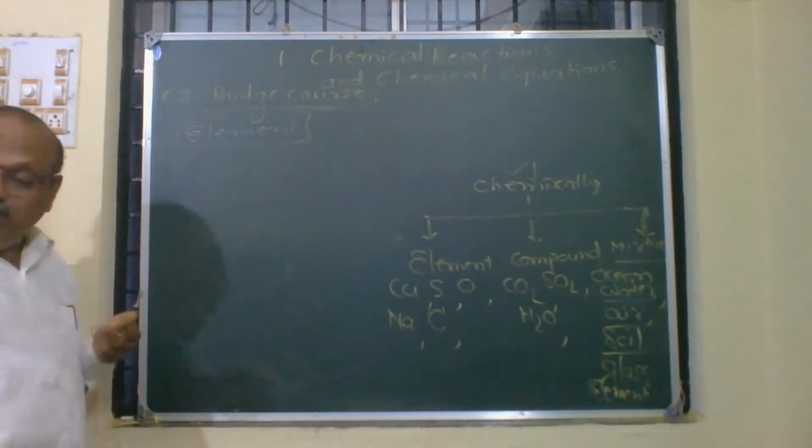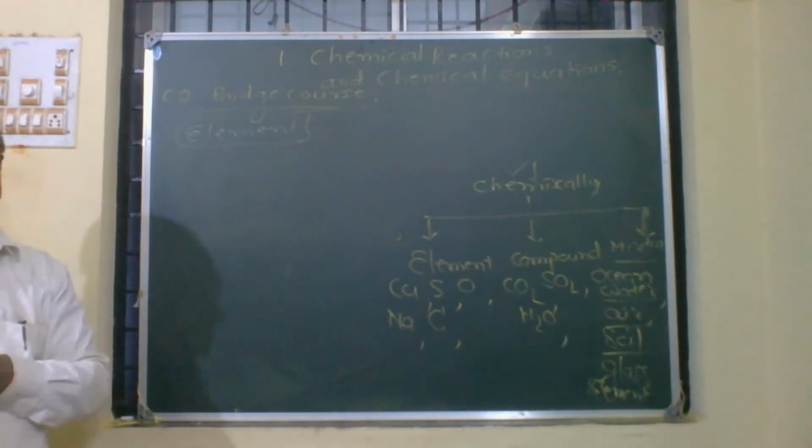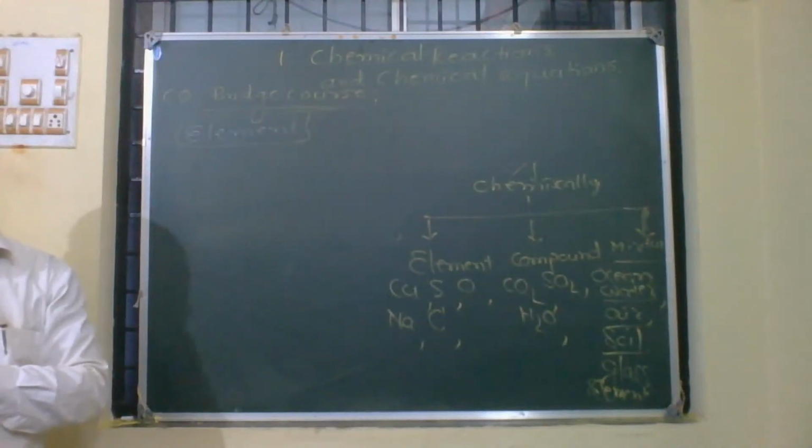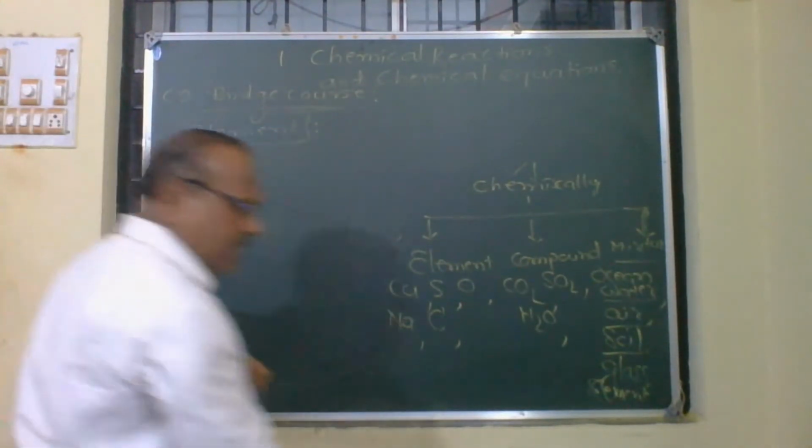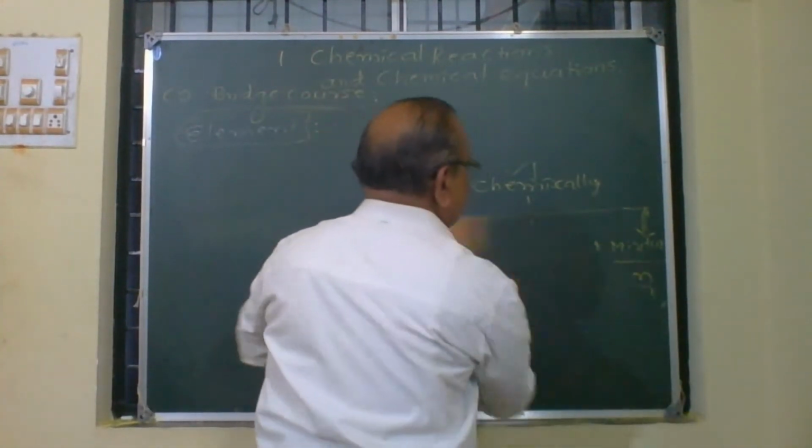So, in every box there is an element represented. That is called the symbol of an element. Right? So, first of all, what is an element? You can define what an element is. Element is a pure substance.